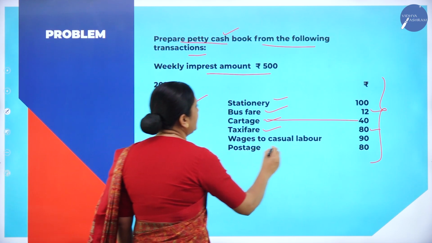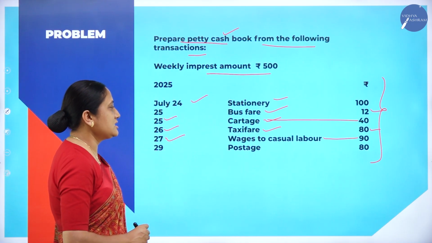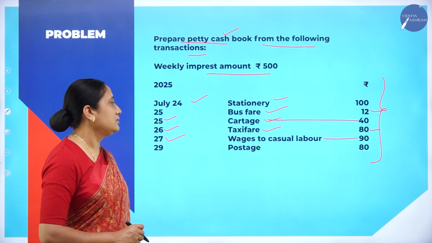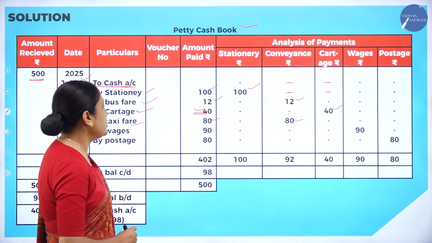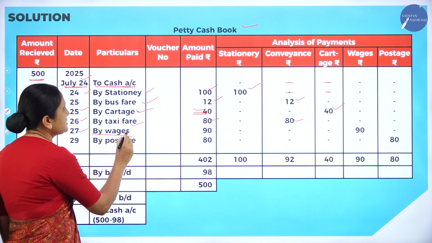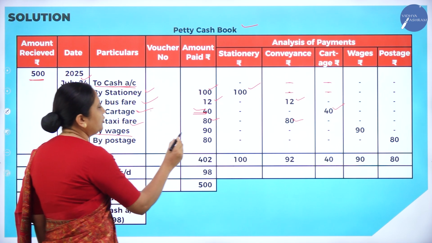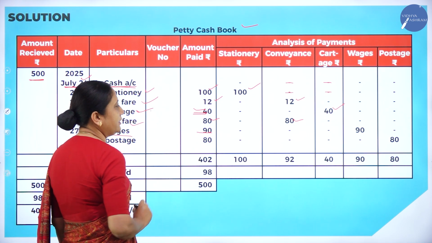27. Paid to casual labor rupees 90. What is it? Wages paid to the laborers. The business is making payment to the laborers. Correct? So, where should we make an entry? Date 27. By wages. Okay? How much amount are we paying towards wages? 90 rupees. We have to make an entry here.